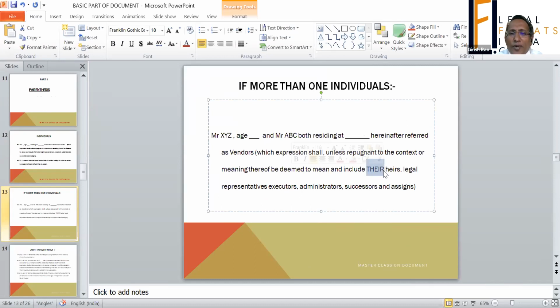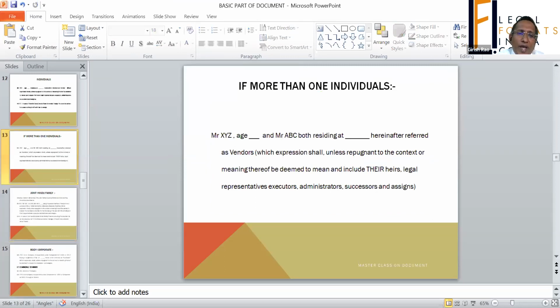That is the only difference when more than one person is there. These are minor and silly mistakes, often due to ignorance. I will not blame anyone, because not everyone explains it to you. This is the only change required when more than one person is executing a document.